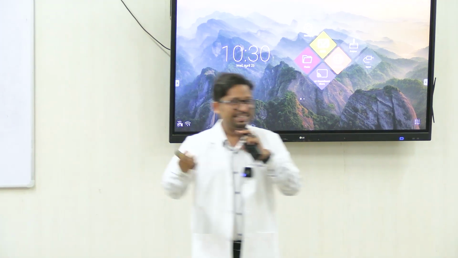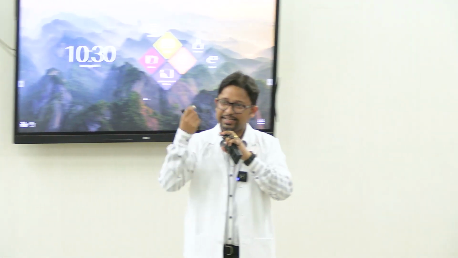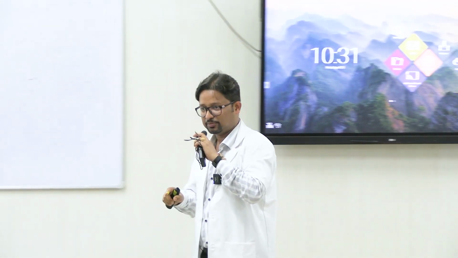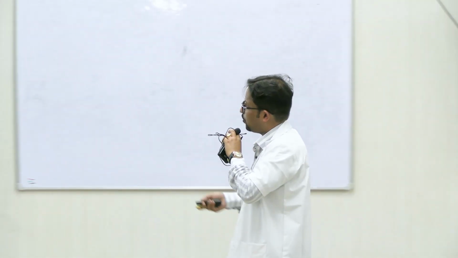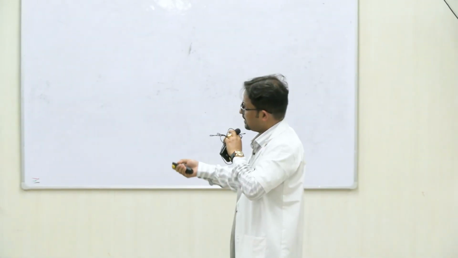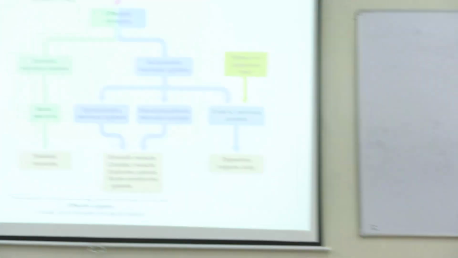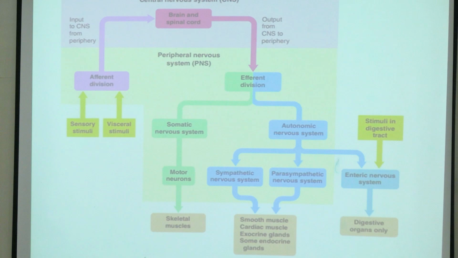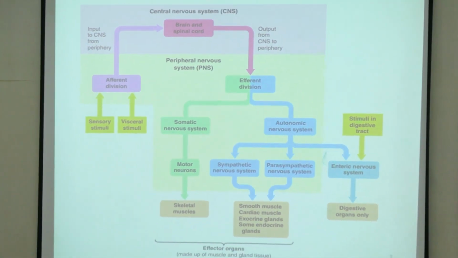The brain interprets everything. It is the central integrating and processing center, and accordingly the responses generated are conveyed to different aspects. This is called the efferent division. Efferent means from the brain towards the peripheries.